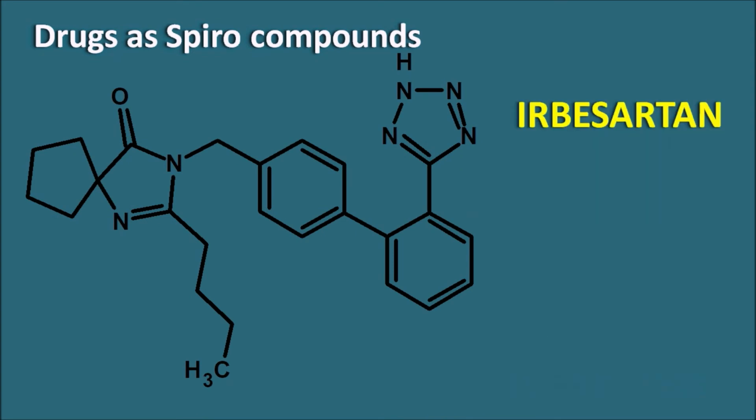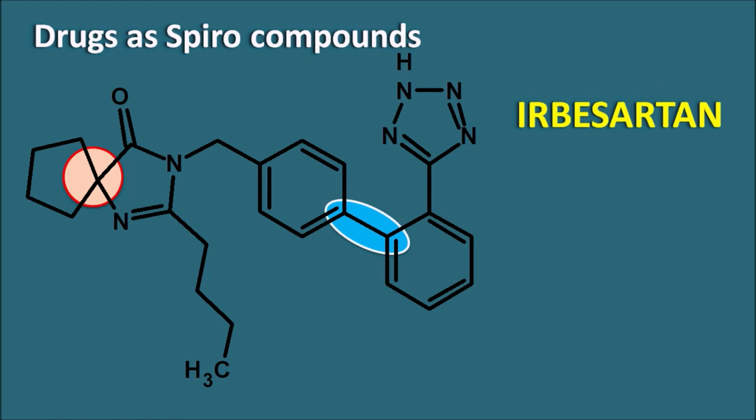Another drug is irbesartan. Here the suffix sartan indicates it is an angiotensin receptor blocker, ARB, and here you can observe a spiro linkage. Interestingly, irbesartan is also having another linkage between the ring systems. Already we have discussed earlier, it is having two phenyl groups attached by a single bond. That means having a biphenyl ring system.